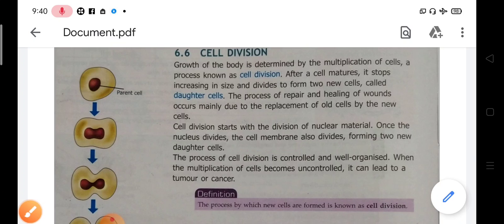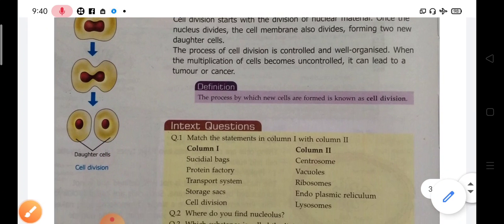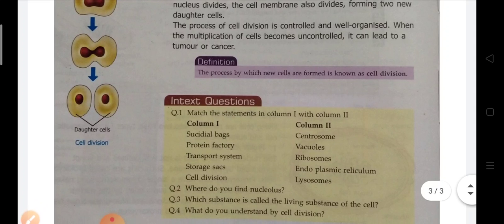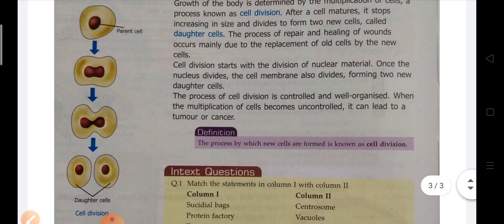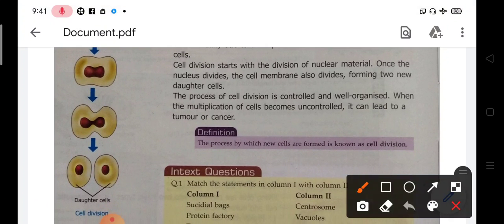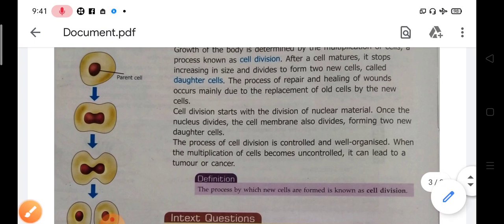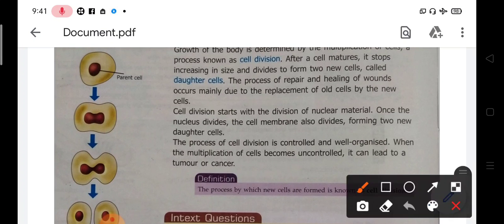Now here look at the definition of cell division. The process by which new cells are formed is known as cell division. Now here you can see the diagram also. See here, this is the parent cell. Here inside is the nucleus. First of all, the nucleus will become elongated.